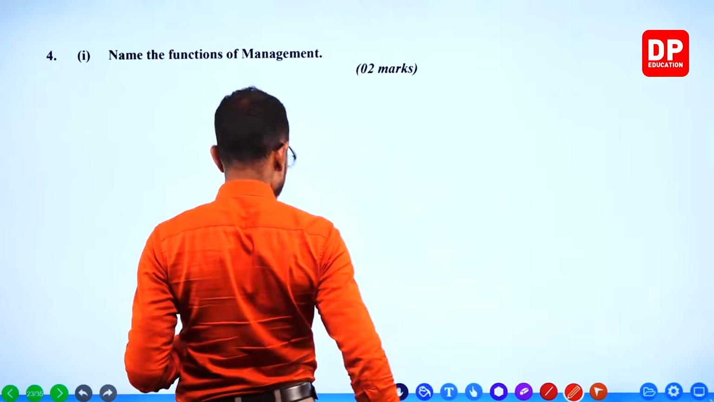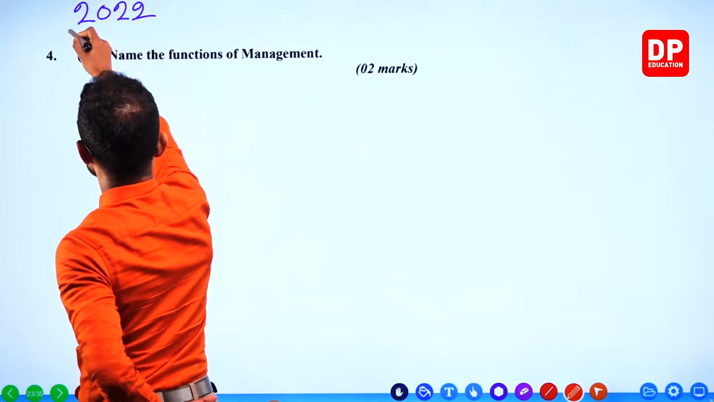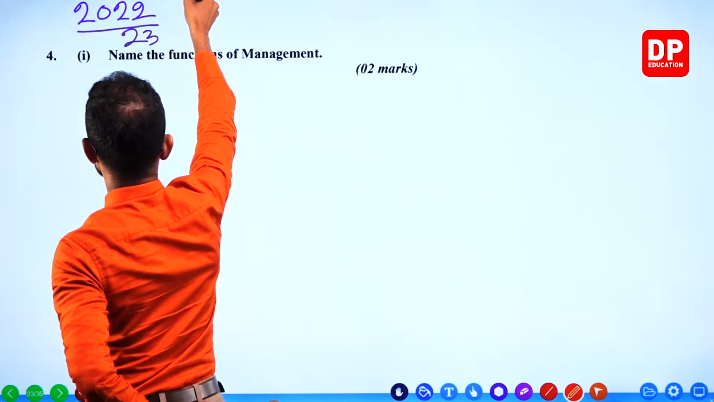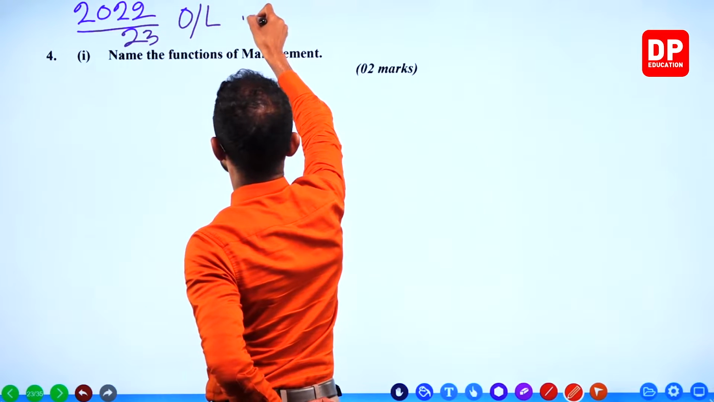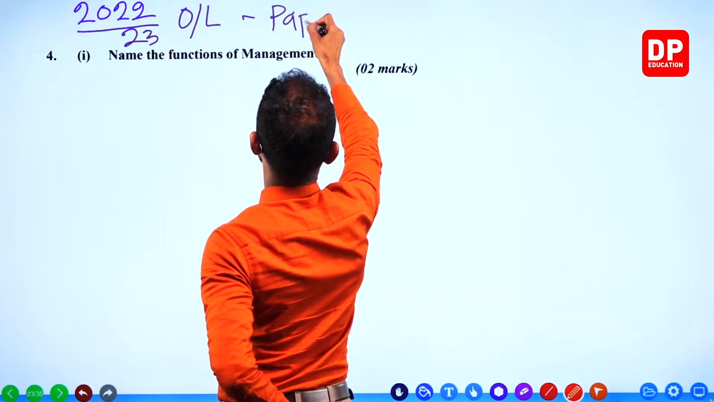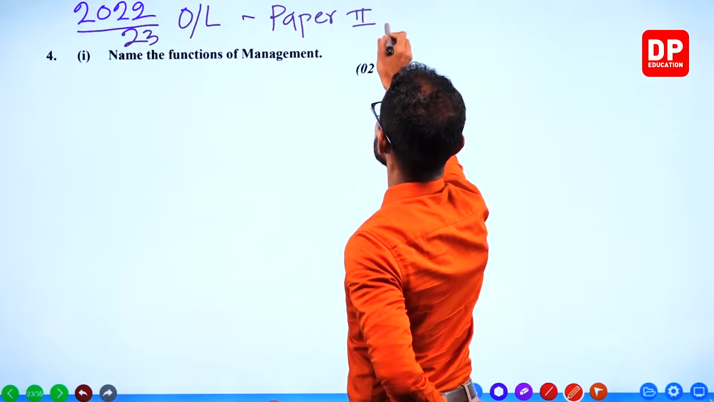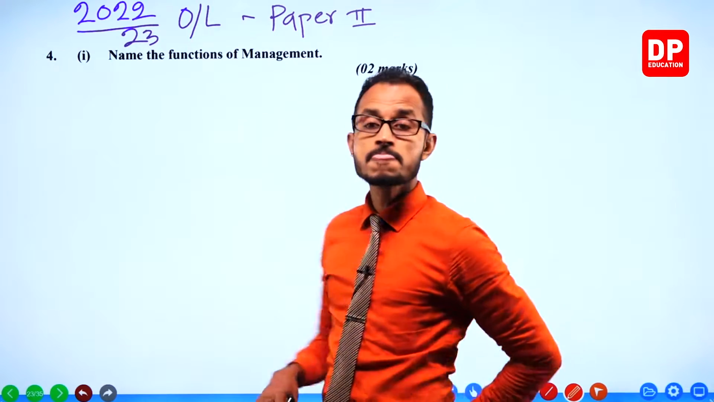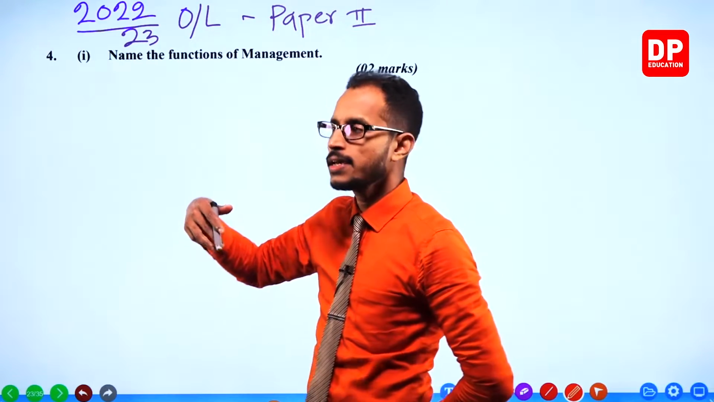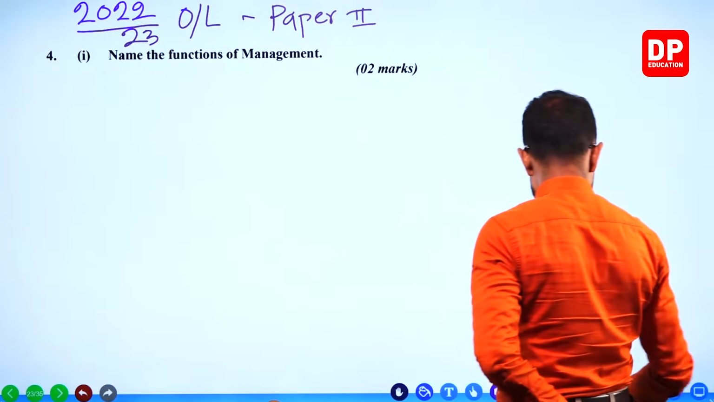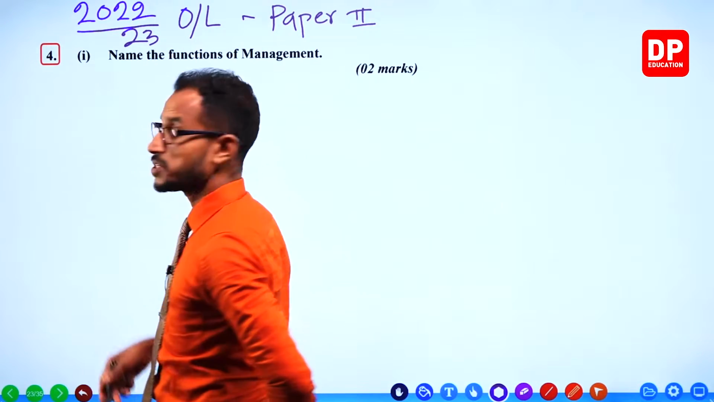All right, third video of 2022 23 O level paper 2, right? And we are starting this session with question number 4. Still we are in the business studies part. All right, last question of the business studies part.